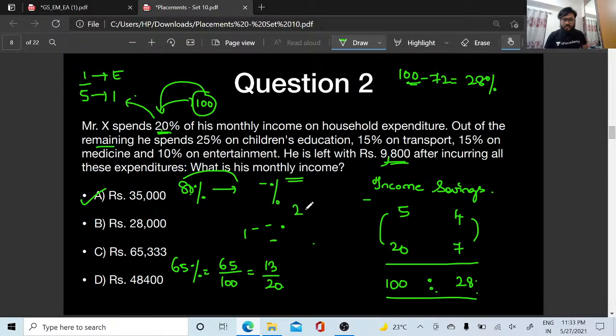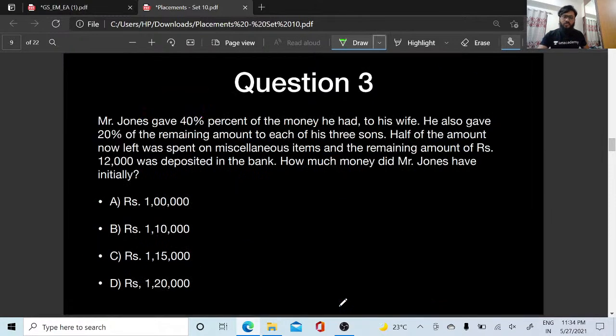28 units is 9,800. The similar one we are doing again. What is 1 unit going to be? 350. So 100 units I have to find out, so it will be 35,000. In both the methods, I showed you guys the right answer. Let's move on to the next question.